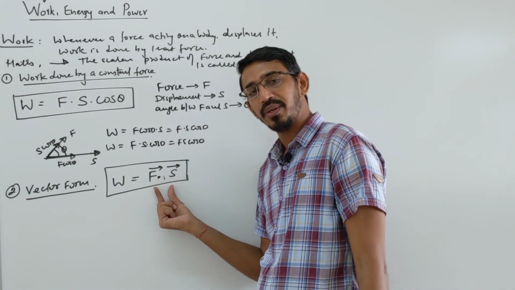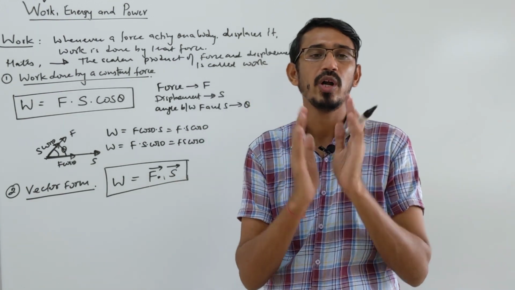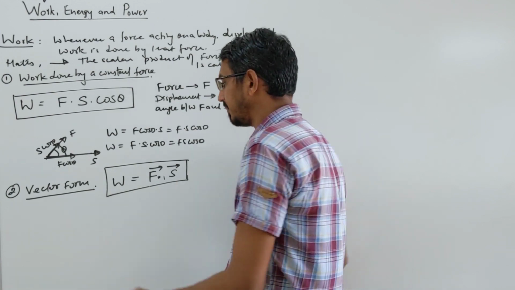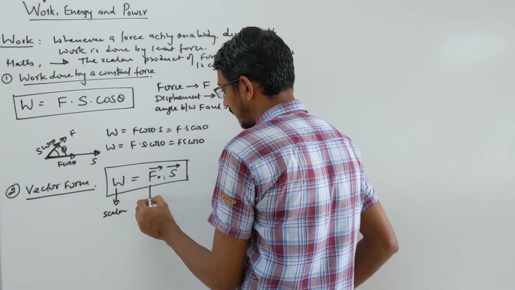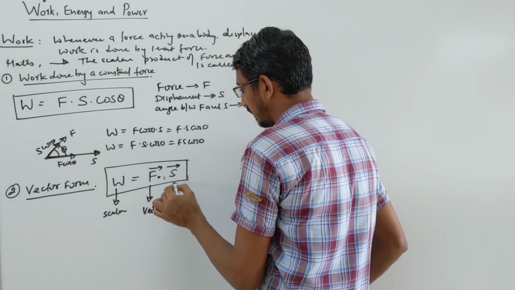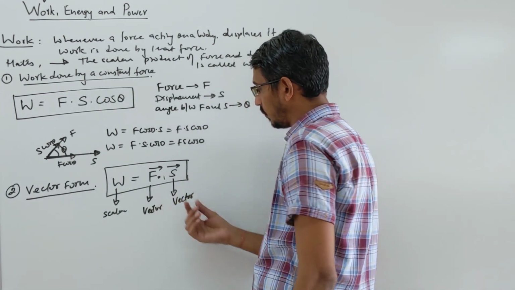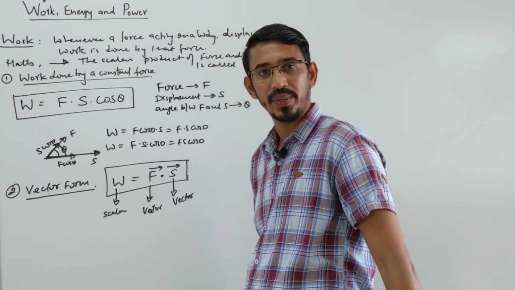These are two vectors, so give attention. Force is a vector, displacement is a vector. When you multiply two vectors by dot product, the answer is a scalar. So work done is a scalar quantity, not a vector. Force and displacement are vectors, and two vectors multiplied by dot product always give a scalar value.